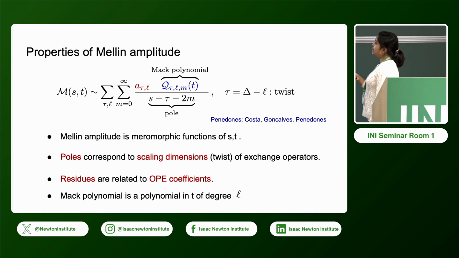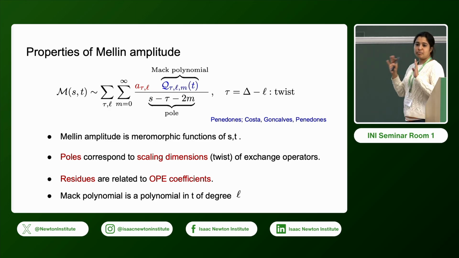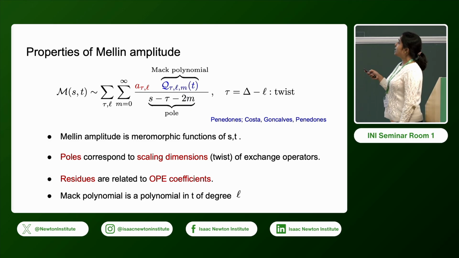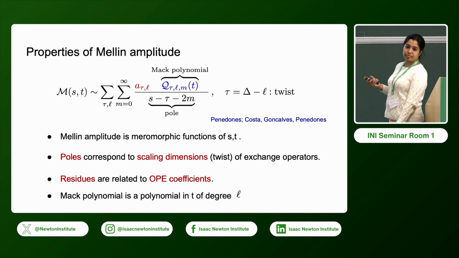And here the T dependence comes in terms of a polynomial, which is a Mack polynomial, and this polynomial is going to be very important in the derivation of locality. So this is a polynomial of T in degree L. So the bottom line is that the Mellin amplitude consists of two parts. It has a pole part which corresponds to the exchange, and it has this polynomial part, which is a polynomial in T of degree L.